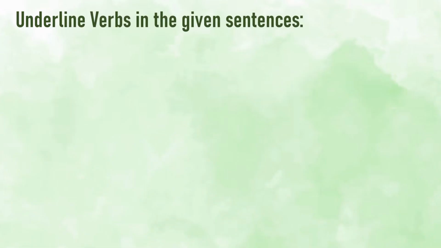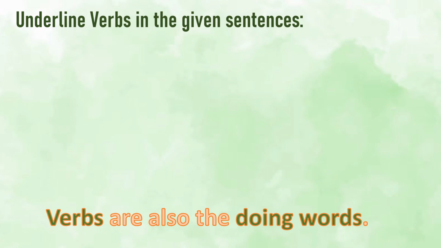Let's discuss few more examples but with the twist. Verbs are also known as doing words. Now what it means? That means what the subject does. Sometimes the subject does not perform any physical action or any physical work, but still they perform something. Such words are known as doing words.